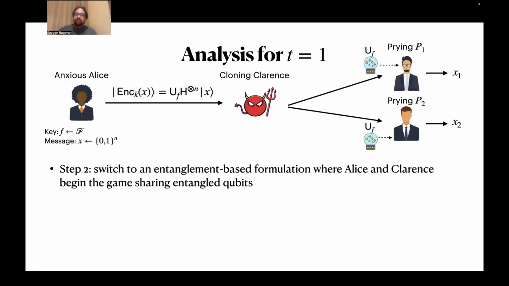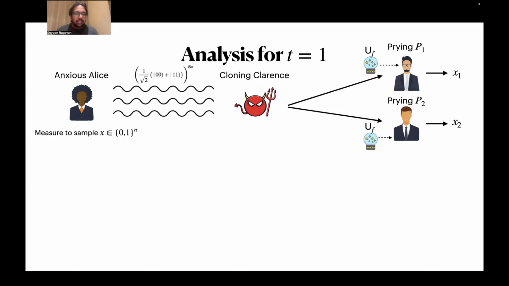What now? The second step is to switch to an entanglement-based formulation, where instead of Alice sending Clarence a state, they begin the game sharing entangled qubits, and then Alice teleports her state over to Clarence. So you can think about it as a teleportation-style thing that's going on. In more detail, what does that look like? Alice and Clarence start by sharing n EPR pairs.